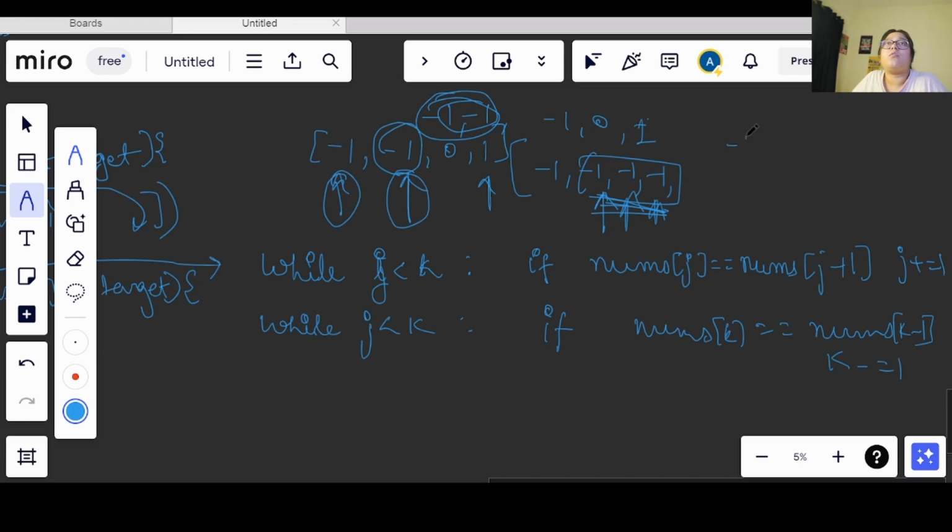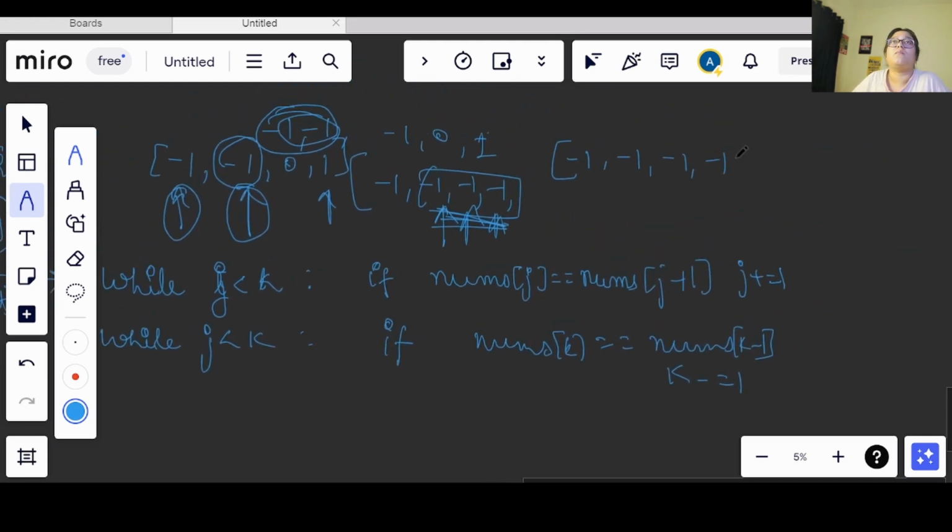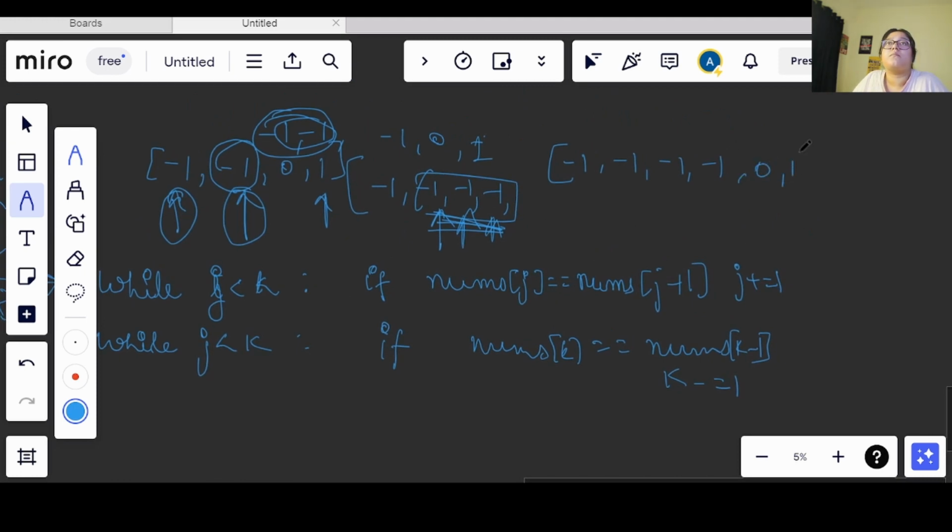And out of this loop, now every time I am checking. Okay, so now I am having minus 1 minus 1 minus 1 minus 1. Now let's say this is my array, and I know that after this I am not having any more ones, right? And even if I am having, this is not useful, because the answer that I will be getting will be a similar triplet to the previous one. So we don't need that anymore, right? In the same way, we will be moving backward in the case of k, and forward in the case of j, right?